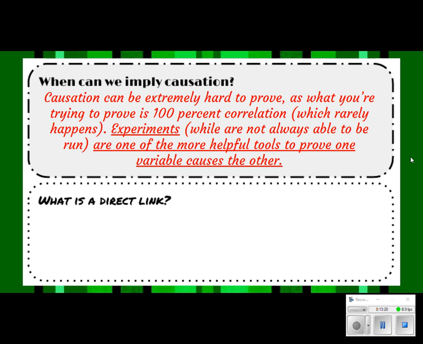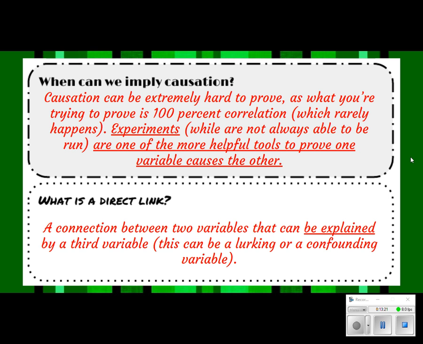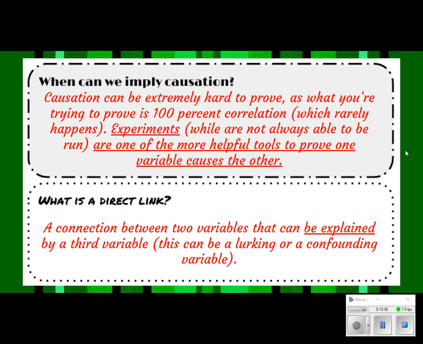What's a direct link? It's a connection between two variables that can be explained by a third variable. This can be a lurking variable, or sometimes it's called a confounding variable. So there's another video here, and I wish you could see it. It shows a picture like an ice cream cone chasing a guy with a knife in a house on fire. It's called How Ice Cream Kills.